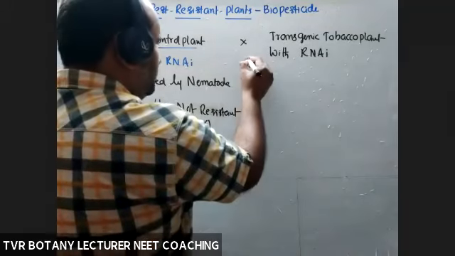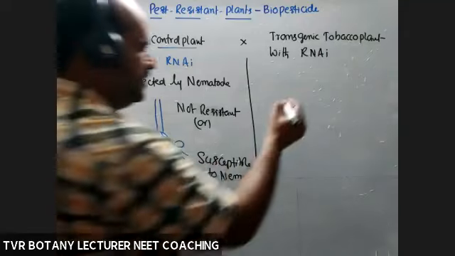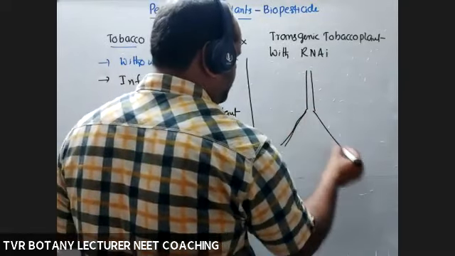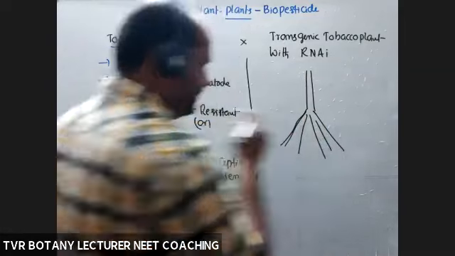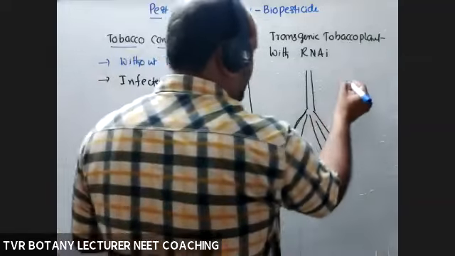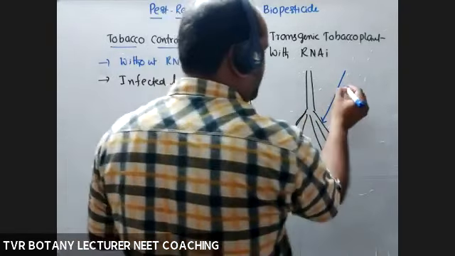And what about a transgenic tobacco plant? Stem, root system. Okay, so deliberate, we are injecting, deliberate injection of a nematode.